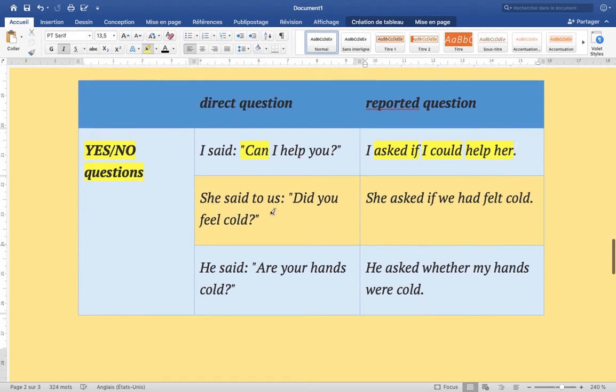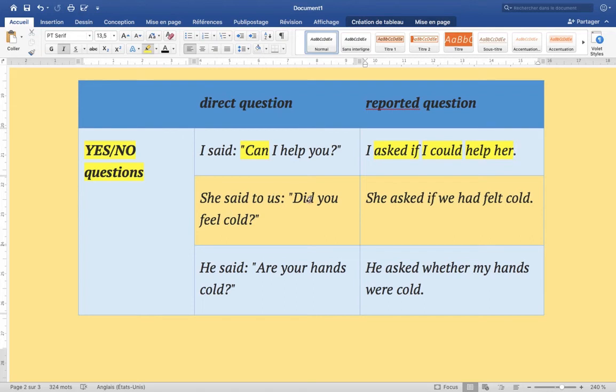Then we have, she said to us, did you feel cold? This sentence is in simple past, in question form. And yesterday I told you we did simple past. Simple past in direct speech turns to the past perfect in indirect speech. And here we have question form.